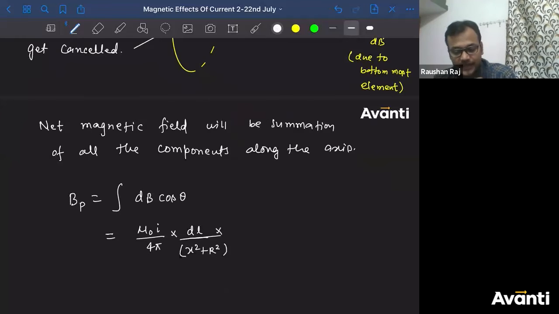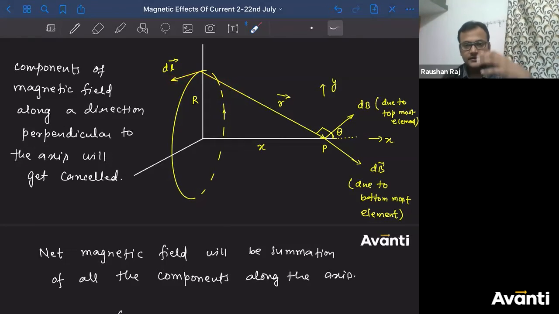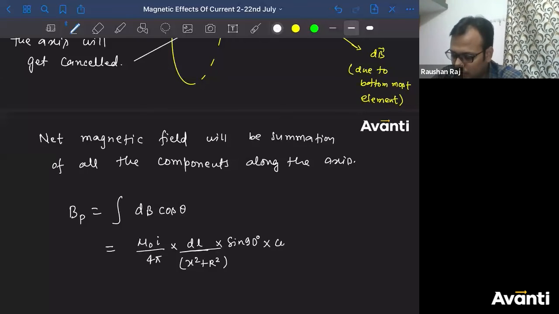Into sine of angle theta. Which angle? The angle between this and this. Tell me, what is the angle between dl and r? Tell me guys, what is the angle between dl and r? Think about this. This is a circle. It is a part of a circle like this. So dl is in this direction, this pencil's direction. And r is like this. So can you imagine like this? This is the dl and r is like this index finger. All right. So they are what? Perpendicular to each other. So you have to multiply sin 90 into cos of theta.